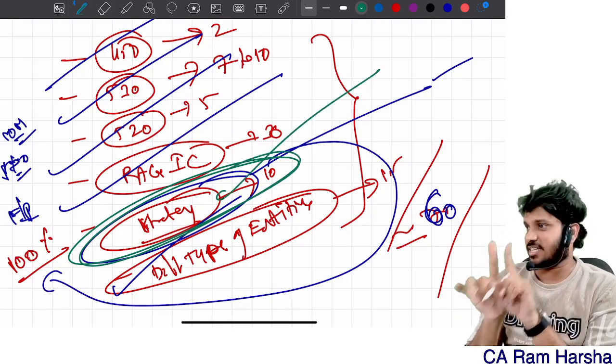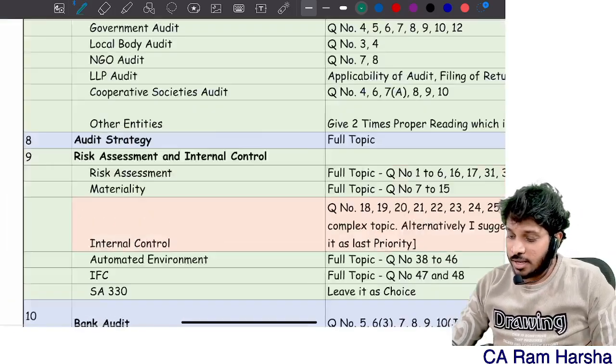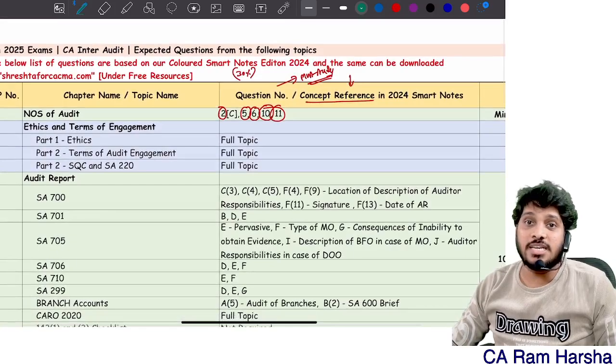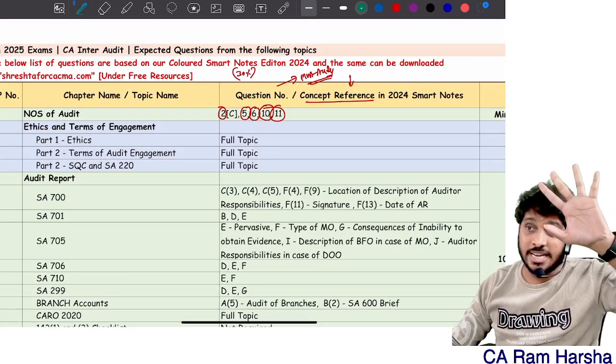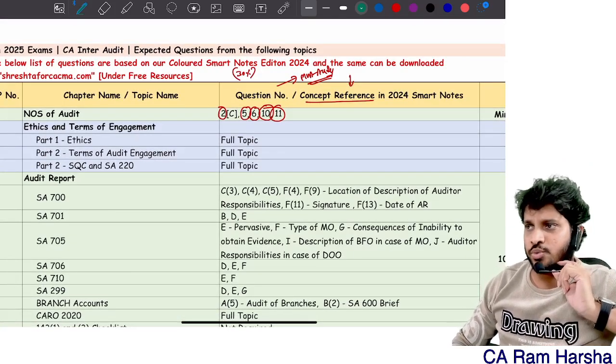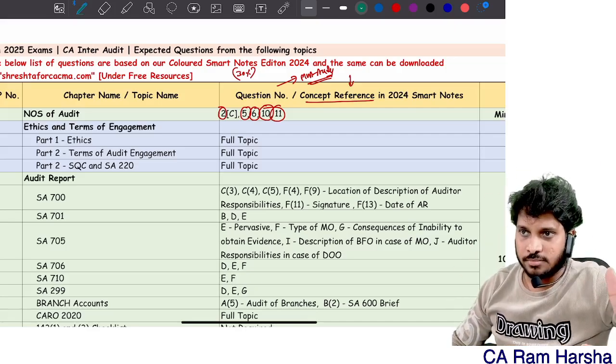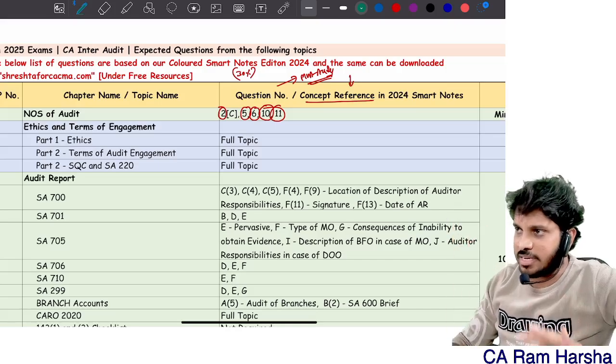This is one strategy. Another strategy is identifying key questions in each chapter. There is a perception among students that if a question comes in the last attempt, it will not come now. That's wrong. Every time paper setters will be different.